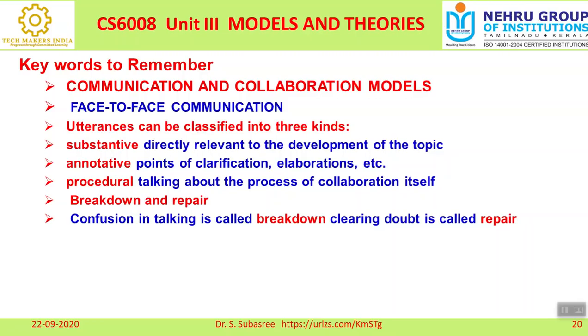For example, one person is saying no, but actually it is correct. Then why have you said correct? You wanted to elaborate. That is called annotative. And the third one is procedural, talking about the process of collaboration itself: stage by stage, everything has to be discussed in a detailed manner. That is called procedural.